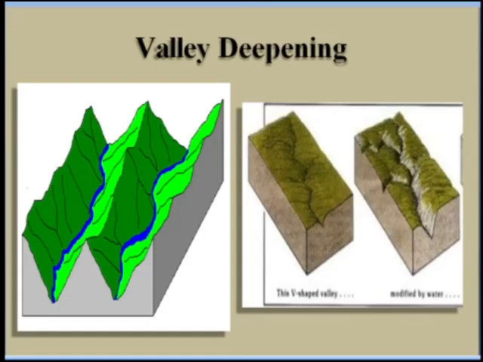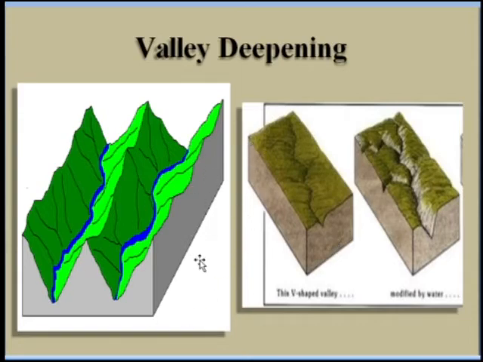Next is the valley deepening. In the figure you can see the valley deepening. It is achieved by the cooperative action of all the processes involved in the erosion. Which are the different processes involved in the erosion? Like the hydraulic action, abrasion, chemical action, and the corrosion. Due to all these different processes, the valley is going deeper.